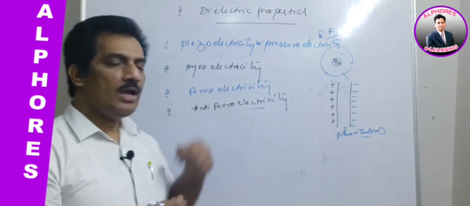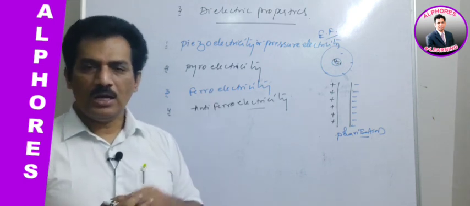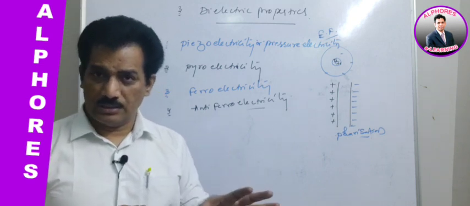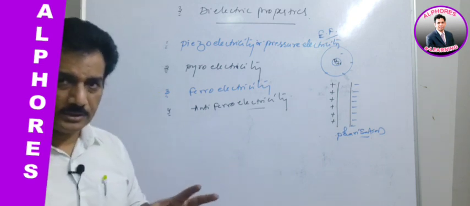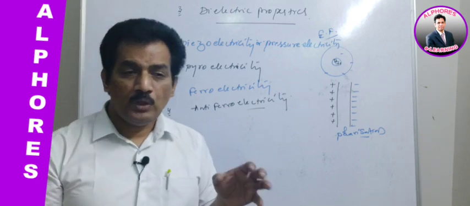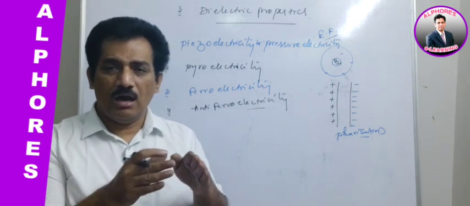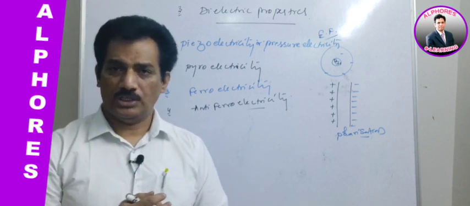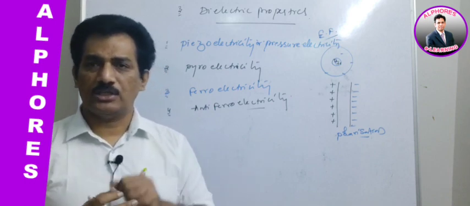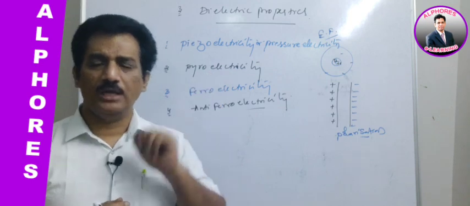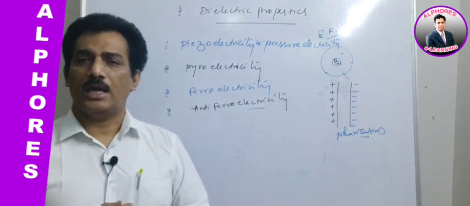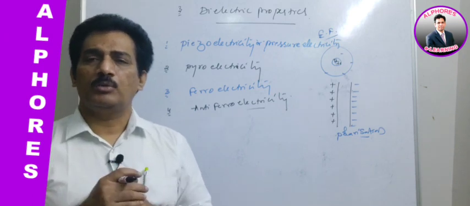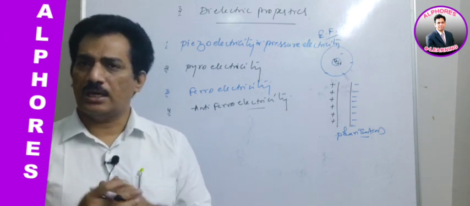And then ferroelectricity. Ferroelectricity is nothing but some piezoelectric crystals or piezoelectric solids are able to generate current even in the absence of external potential. That means they have a permanent dipole alignment, and because of that they are continuously producing this current.